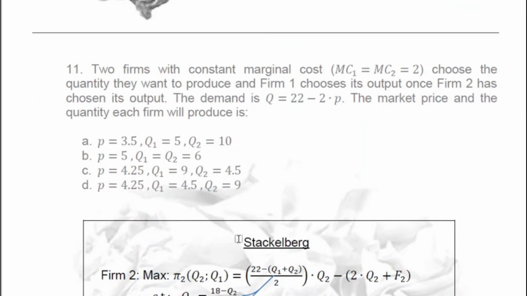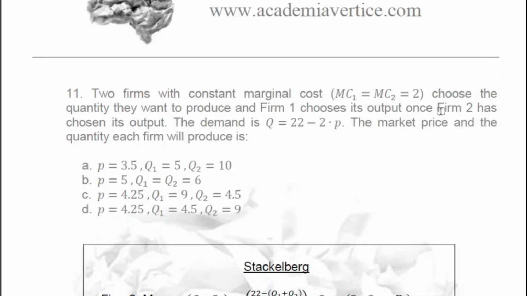Number 11. Two firms with constant marginal cost choose the quantity they want to produce, and firm 1 chooses its output once firm 2 has chosen its output. So be careful: firm 2 is the leader in the Stackelberg model, and firm 1 will be the follower.